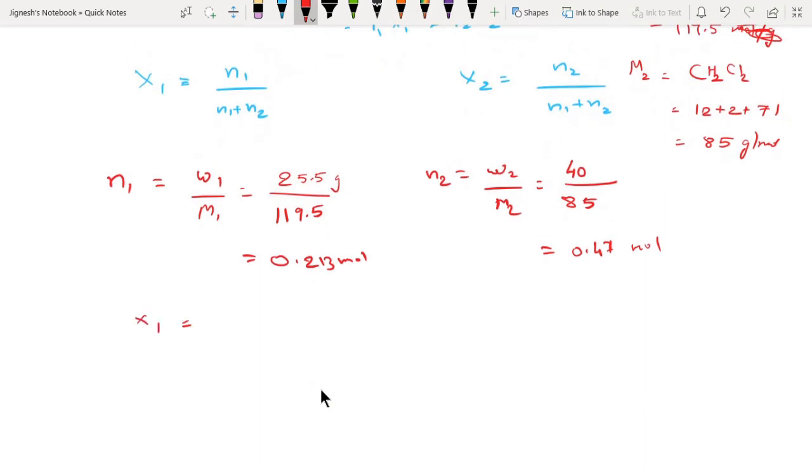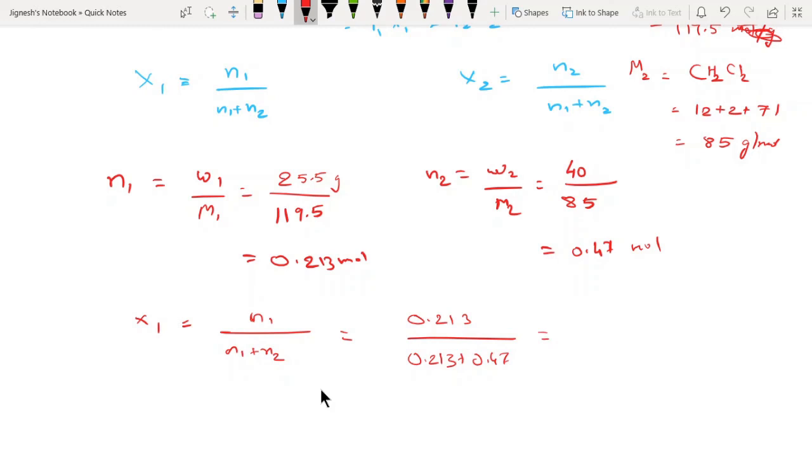X1, what is X1? X1's formula we have already written, N1 upon N1 plus N2. What is N1? N1 is 0.213. What is N2? Sorry, 0.213 plus 0.47 is equal to what?